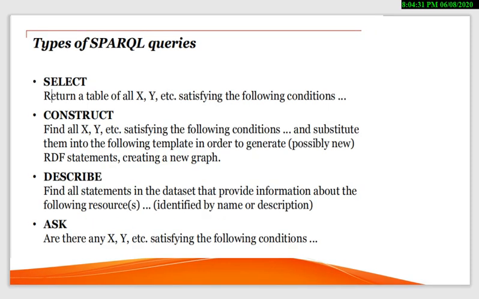Types of SPARQL queries. There are four types of SPARQL queries: select, construct, describe, and ask. In the previous classes, we have seen the concept of X and Y. What is X and what is Y? If I use the term select, that means we are under SPARQL queries. It returns a table of all X, Y, where X is our subject and Y is our object.